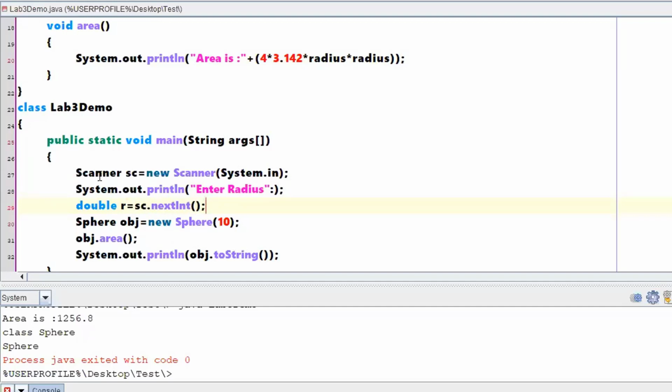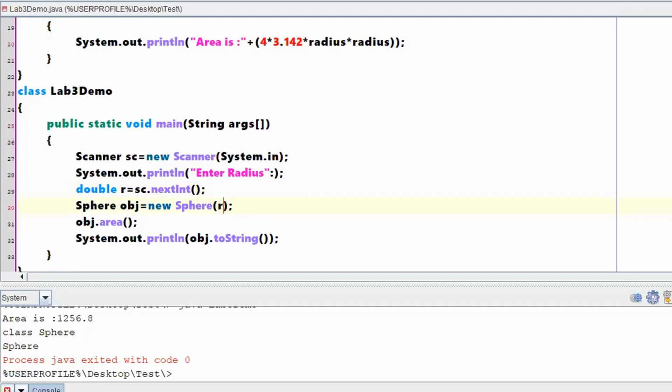That means whatever input has been entered, I am reading into a variable called r. Now I don't want to pass a 10, rather whatever has been stored in r I want to pass that. So the Scanner object is created, one statement is printed to the user, and after this it will read the input and copy it to the variable r.